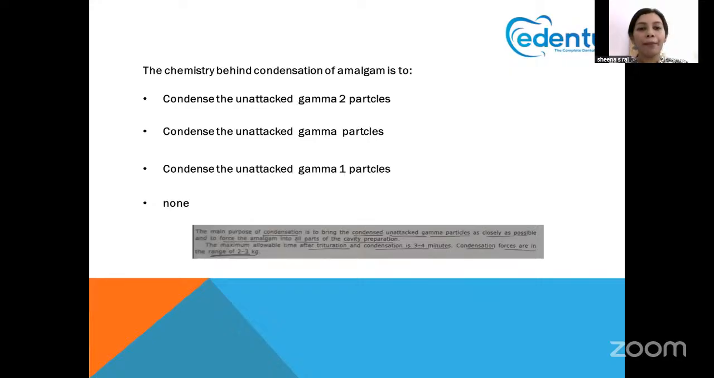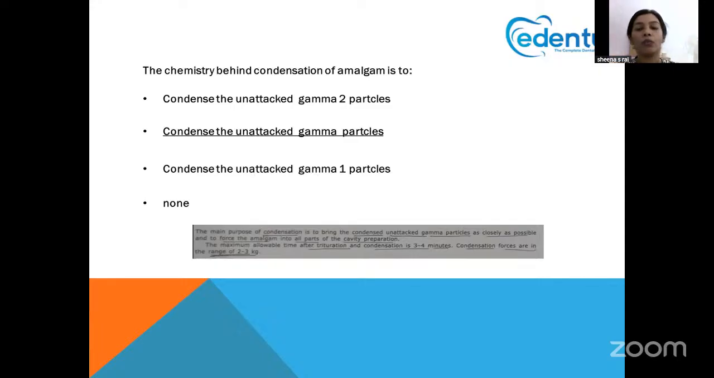Next question. The chemistry behind condensation of amalgam is to condense the unattacked gamma particle. So what is the chemistry behind condensation? Why is condensation of amalgam required? Because we have to condense the unattacked gamma particle, as it is the structure that gives the amalgam its strength. So we always condense the amalgam to protect the unattacked gamma particle. The main purpose of condensation is to bring the unattacked gamma particles as close as possible.